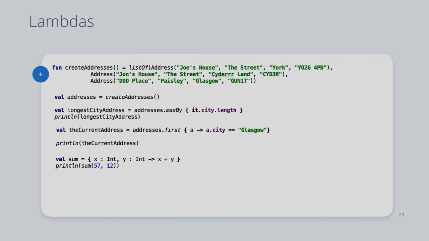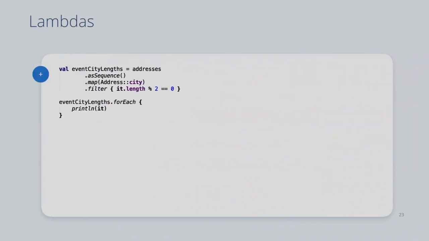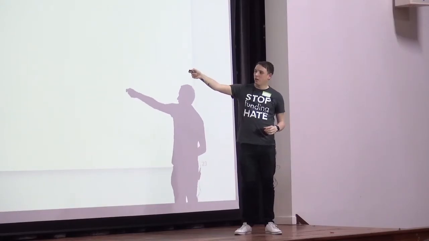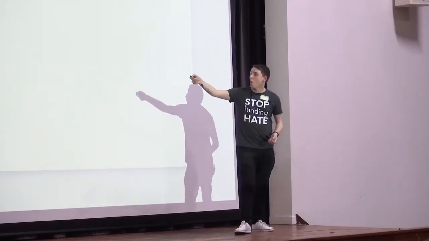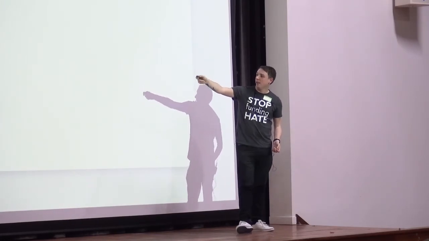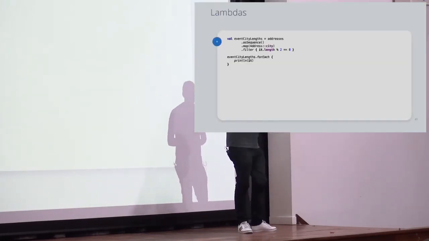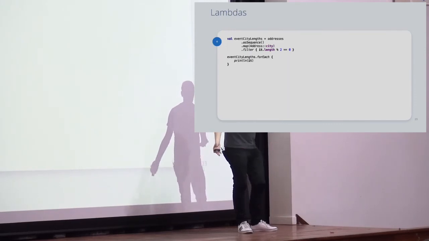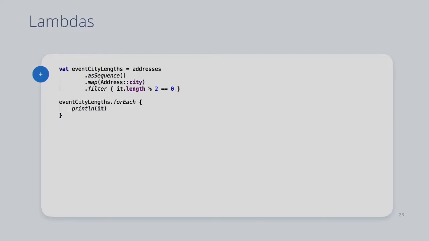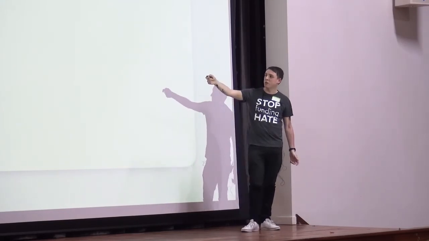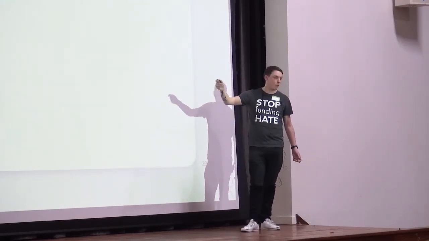So I thought I'd quickly mention something called asSequence as well. Okay, so this essentially makes this block here deferred execution, right? So the event city lengths here isn't actually going to run until we iterate through it. Think Entity Framework, where you do your query or whatever, and it doesn't actually get materialized until you call toList or you iterate on it or you access some variables, right? Same sort of thing. By calling asSequence, none of this code gets executed until we iterate through it.